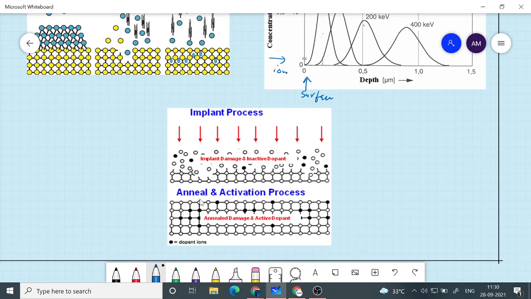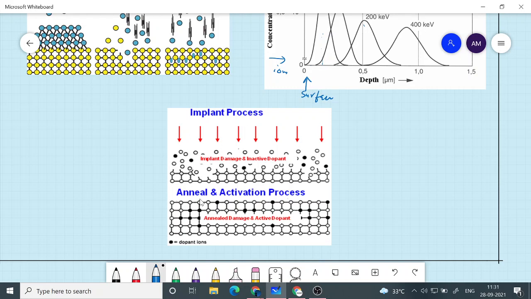Annealing is basically keeping it at a slightly higher temperature such that these atoms will move and occupy the proper crystalline positions, the lattice points. Annealing is just keeping it at a higher temperature for a definite period of time, say a few minutes. In those few minutes, the atoms which have gone out of the lattice points will come back and the crystallinity will be restored.